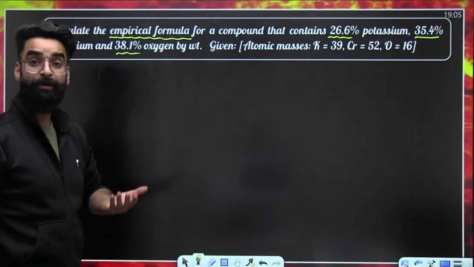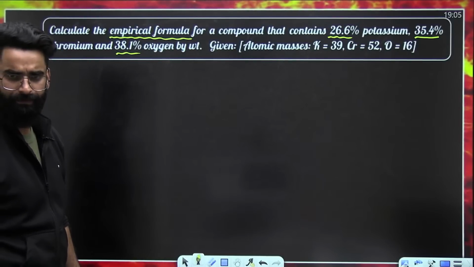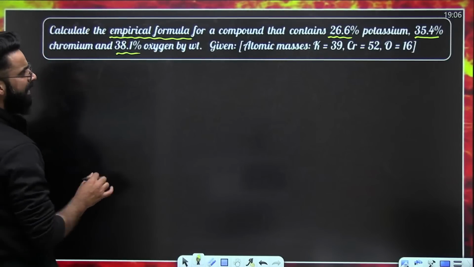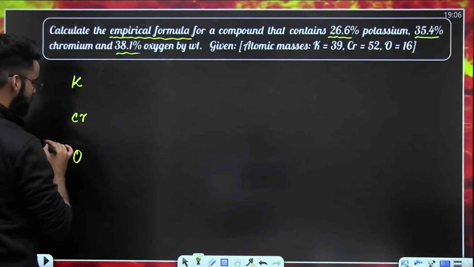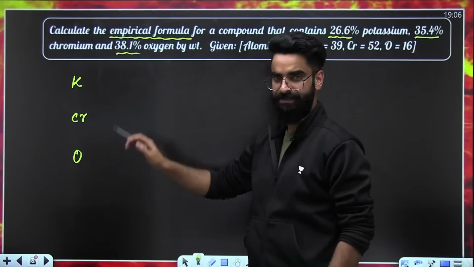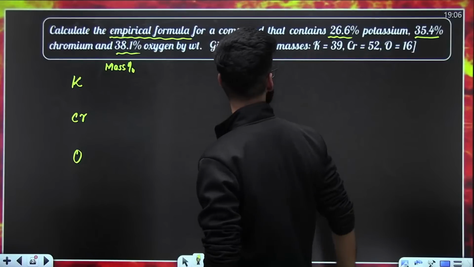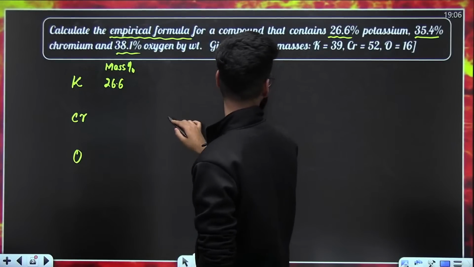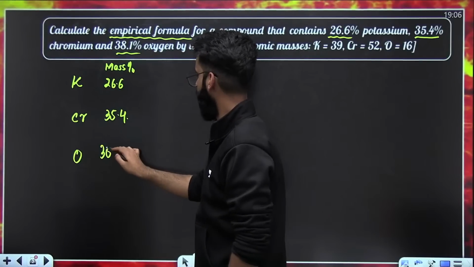Look at the general procedure of calculating the empirical formula, guys. This is the simplest of all, okay? As per the question, we have a compound that contains 3 elements: potassium, chromium, and oxygen. Now, the mass percentage of potassium is given to us as 26.6. Chromium is given as 35.4. Oxygen is given as 38.1.